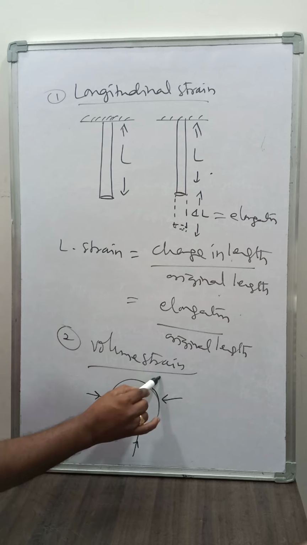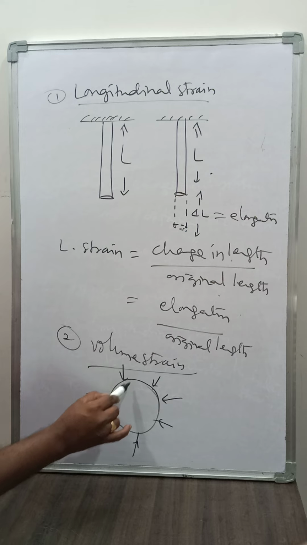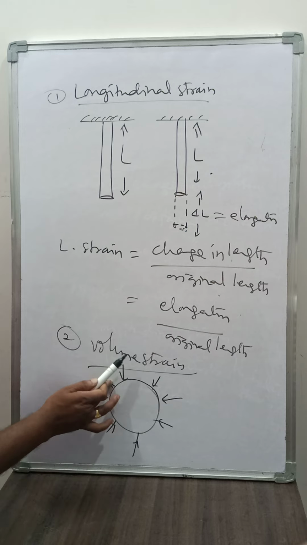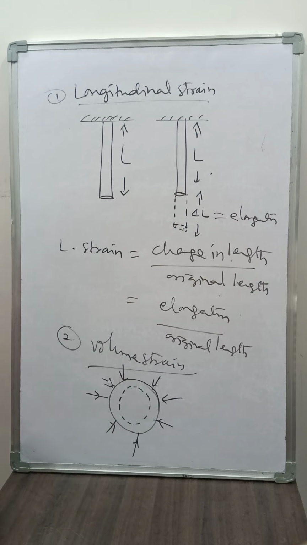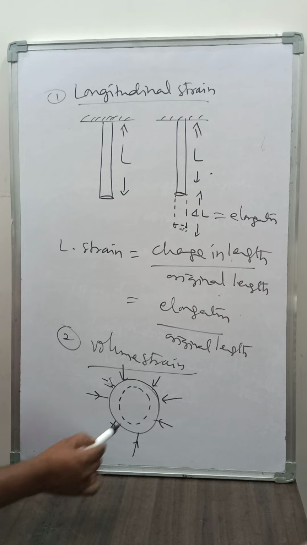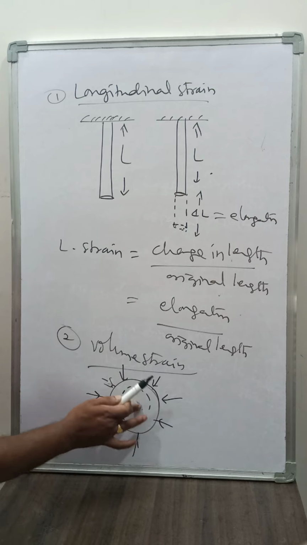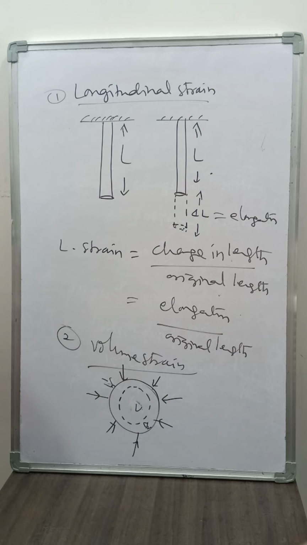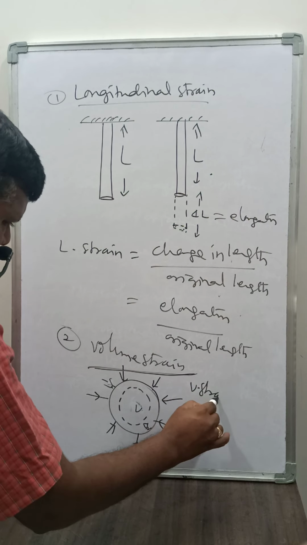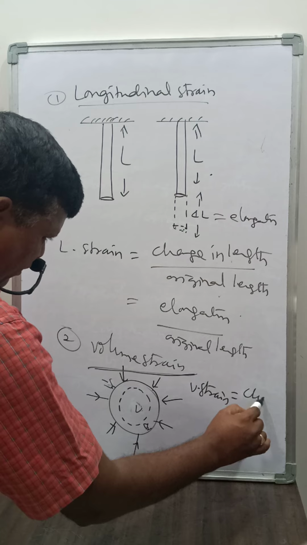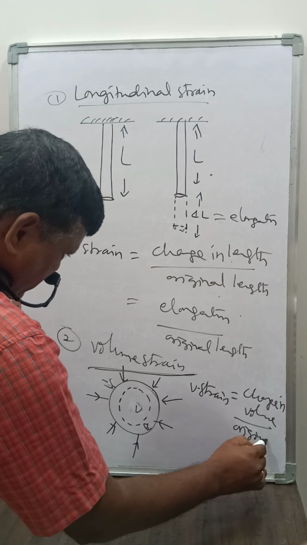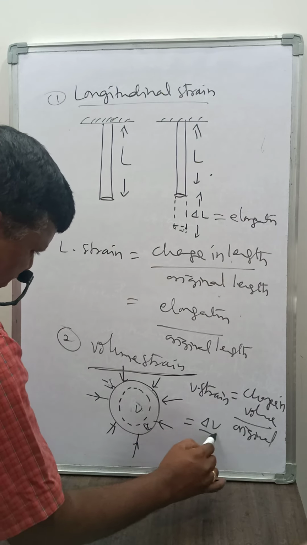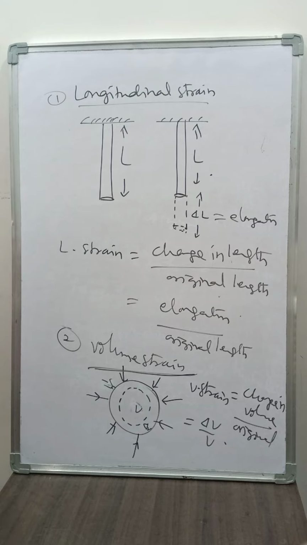We give a deforming force on all the surfaces, then the toy decreases in size or shape, mainly in volume, from the original value. That is called volume strain. So volume strain is equal to change in volume to the original value, delta V by V.